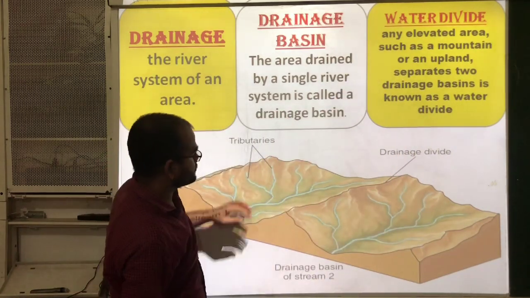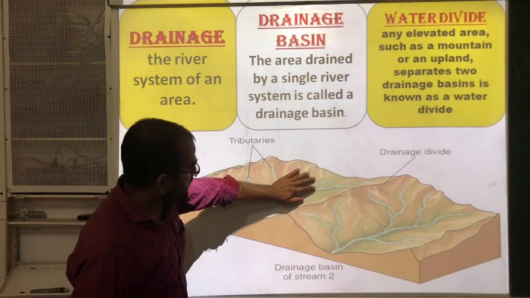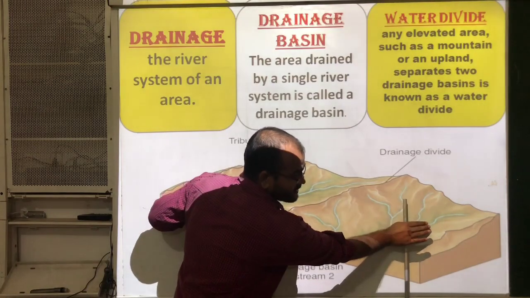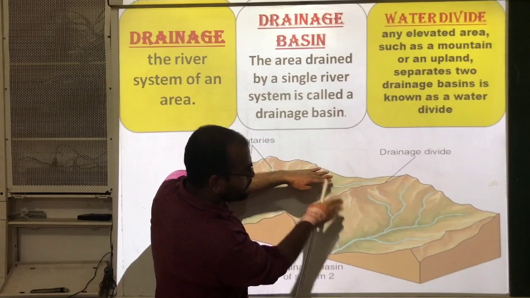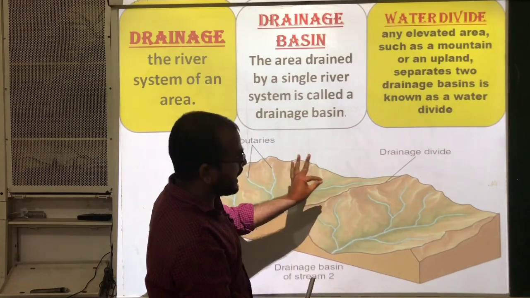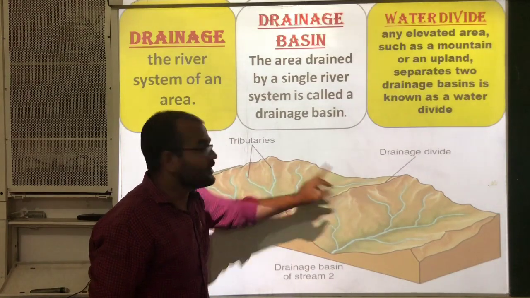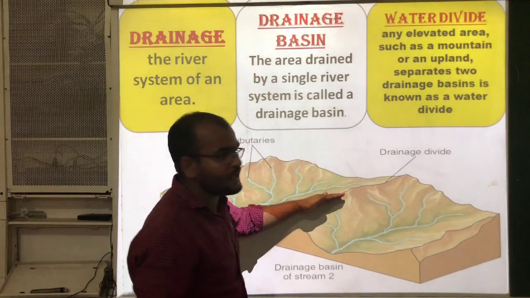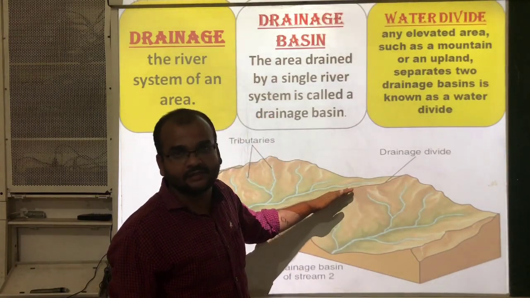Observe this figure carefully. In this area one river system is flowing. In this area one river system is flowing. In the middle some upland is present. That upland is separating two drainage basins. That's why this upland is called drainage divide or water divide.